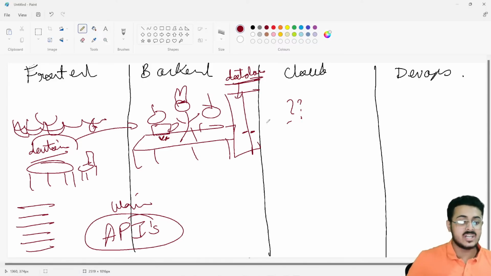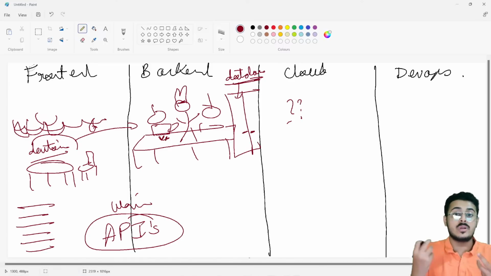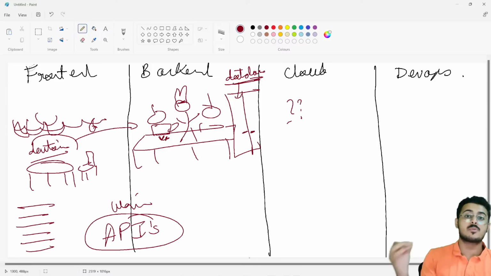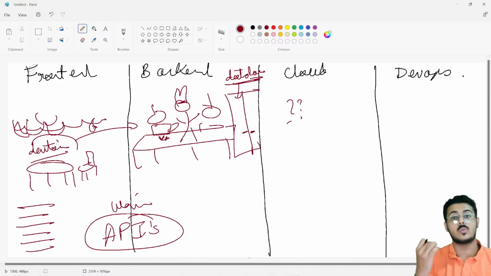This entire backend of yours is nothing else but code. Now this code needs to live somewhere. It needs to live on a particular computer. That computer is referred to as a server.